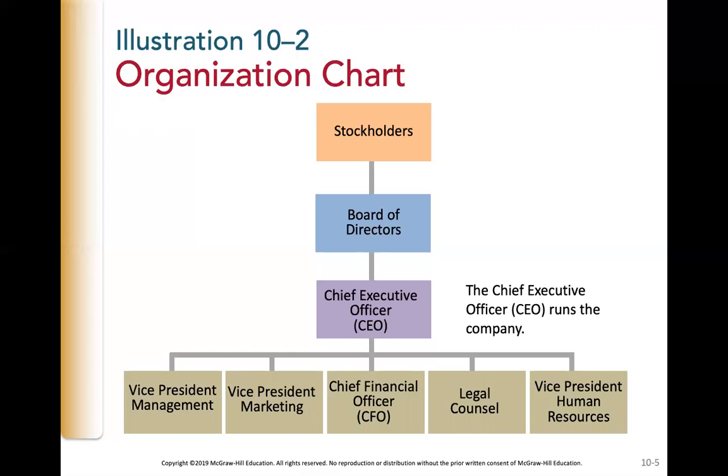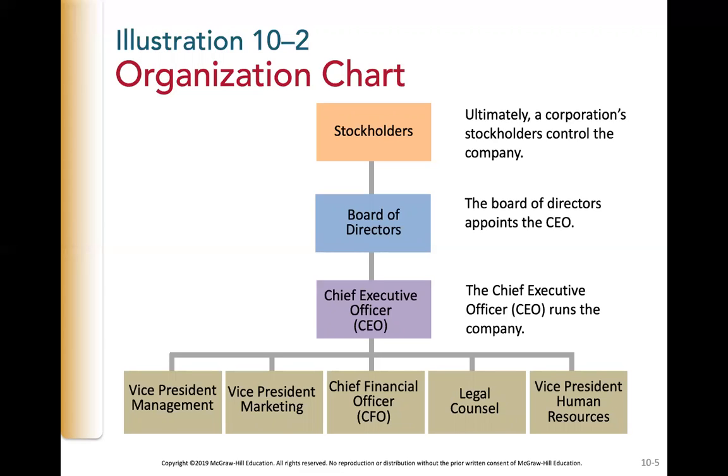The CEO is responsible for vice presidents, CFOs, legal counsel, things like that. The board of directors appoints the CEO, and ultimately the stockholders elect the board of directors. So the stockholders are the ones that are in charge of and the true owners of the corporation.